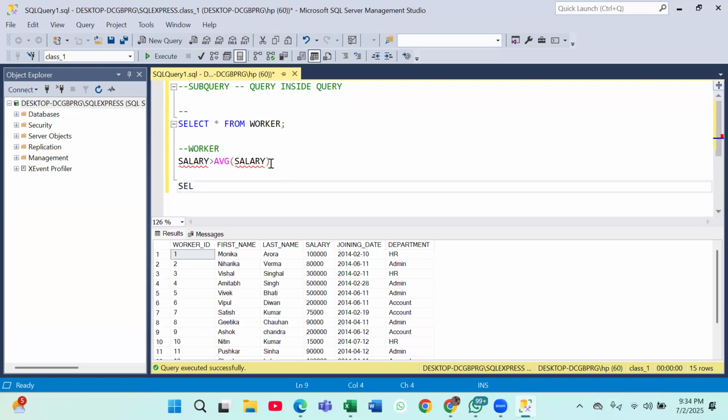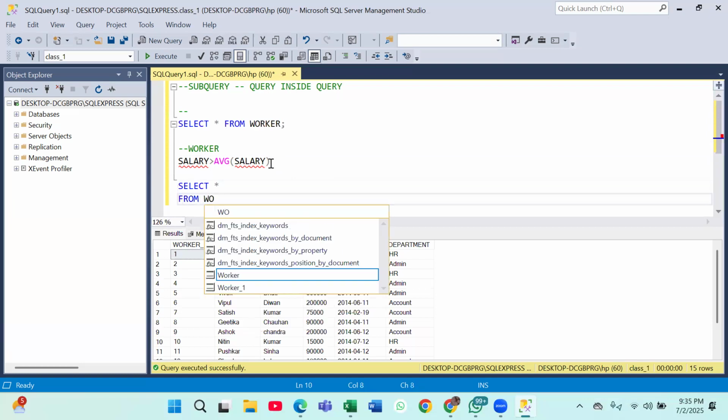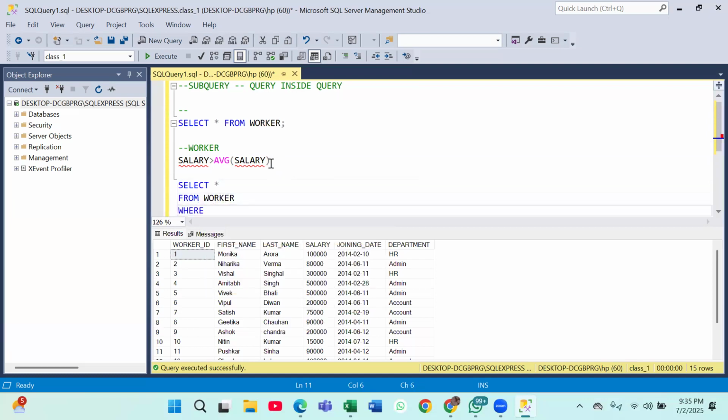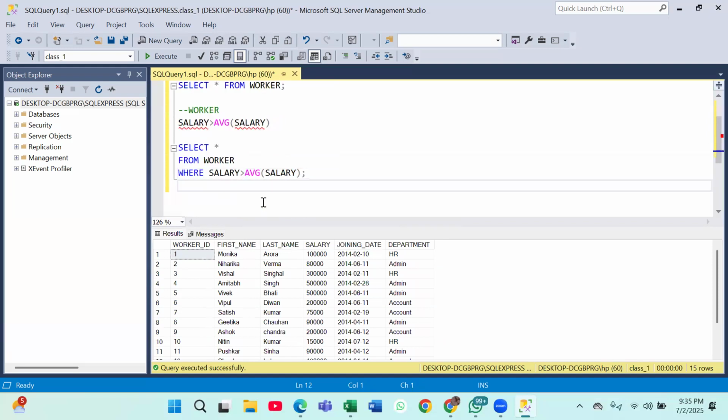How are we going to do that? I want everything. From which table? From my worker table. What is my condition? My condition is that their salary should be greater than average salary. As I have told you before also, you can't write average salary here, right? Why can't we write average salary here? Because this is an aggregate column, correct? So we have to mention this average salary in our subquery.